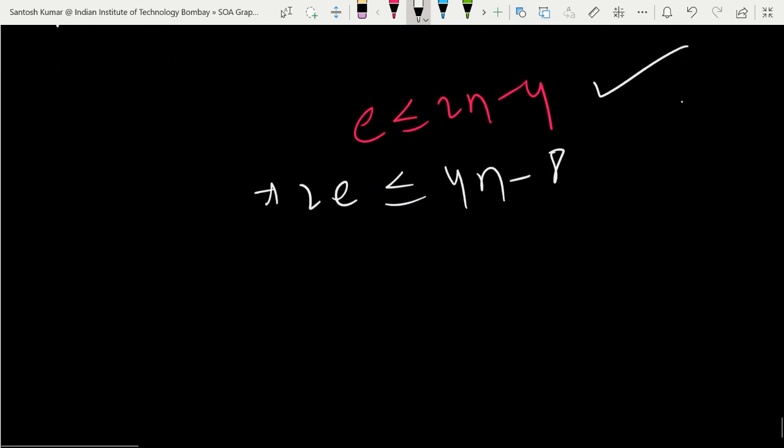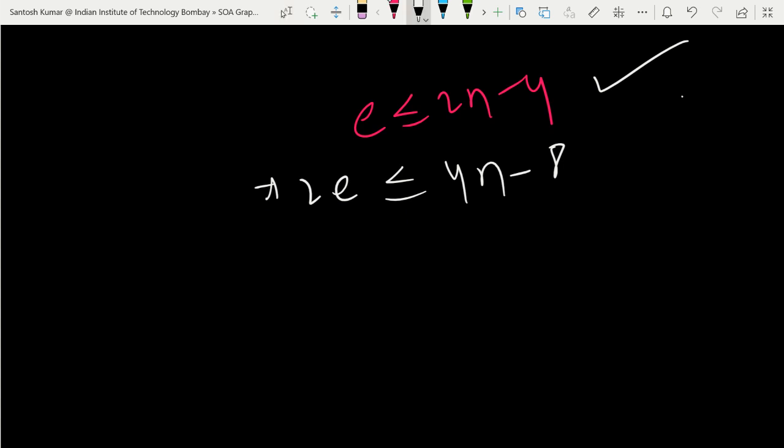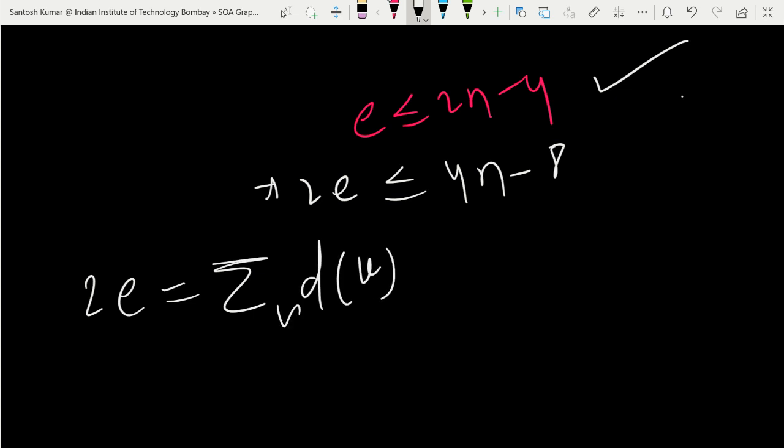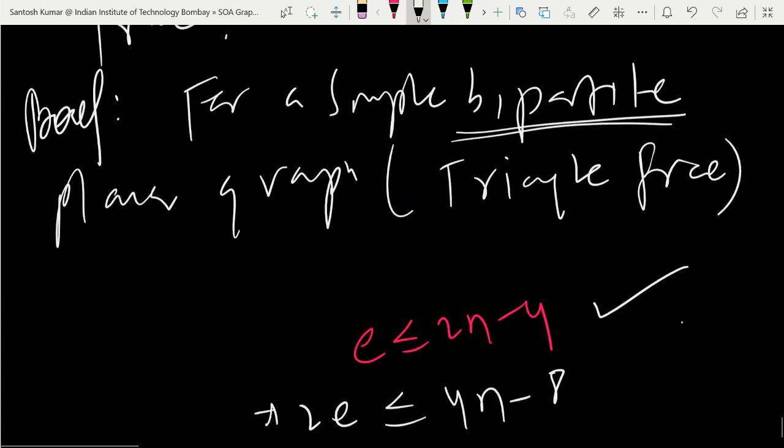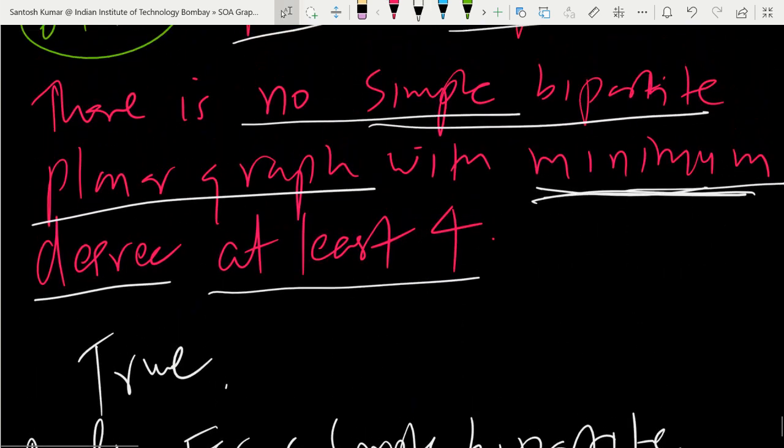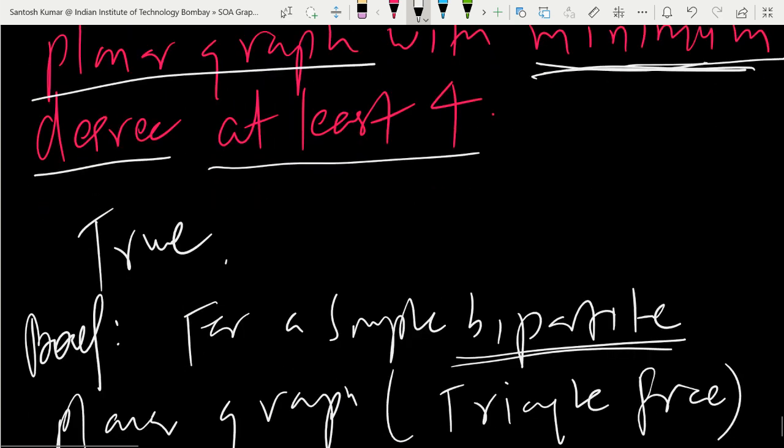You multiply both sides by 2, so 2e is less than or equal to 4n minus 8. And you also know the degree sum formula. 2e is the sum of degrees of vertices of a graph, and this is less than or equal to 4n minus 8. And what do you want to find in the question? That the minimum degree is less than 4 for all simple bipartite planar graphs. If the minimum degree is less than 4, then the question is done.